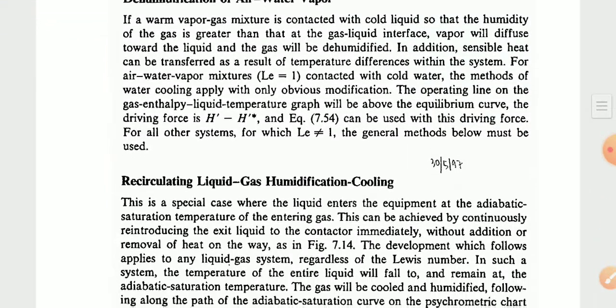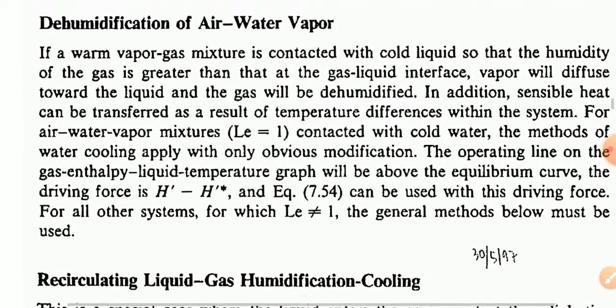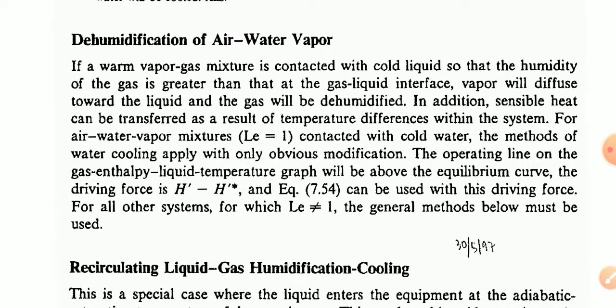Now the dehumidification of air-water vapor. If a warm vapor-gas mixture is contacted with a cold liquid so that the humidity of the gas is greater than at the gas-liquid interface, vapor will diffuse toward the liquid and the gas will be dehumidified.